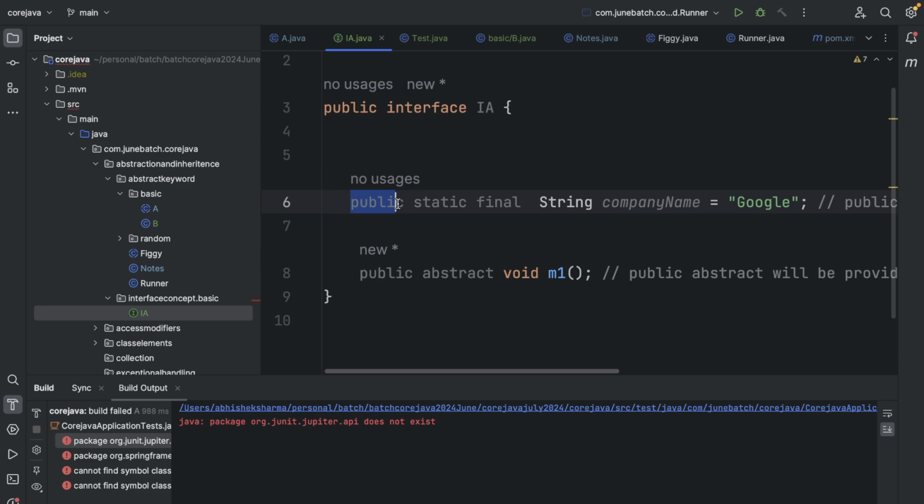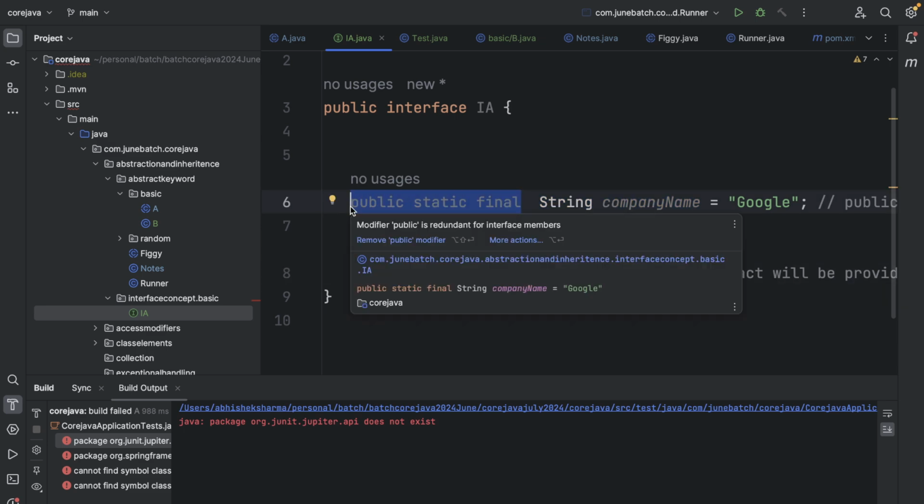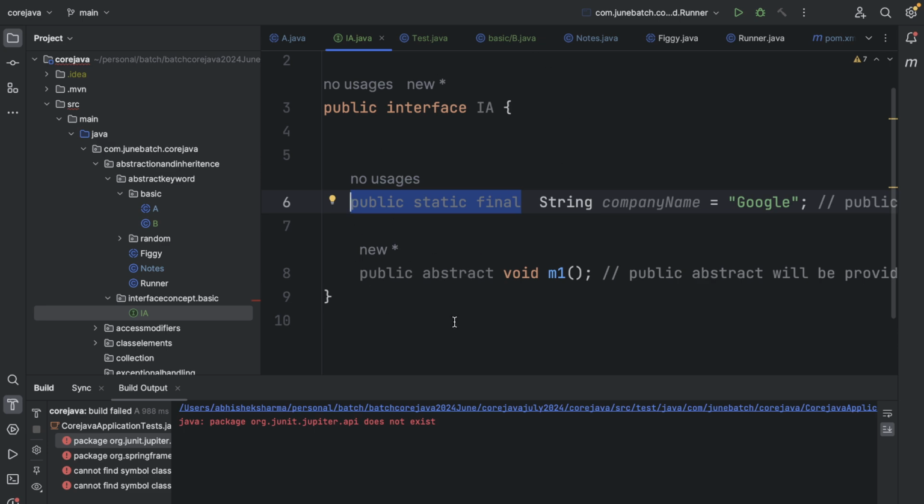One is variable, and the other is method. Can you tell me which variable this is? Static variable. When we make a variable public, static, and final, what does it become? Static. Final means we cannot change the variable at all, and it will be used in static blocks only because it's a static variable.